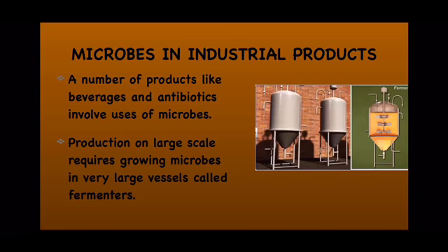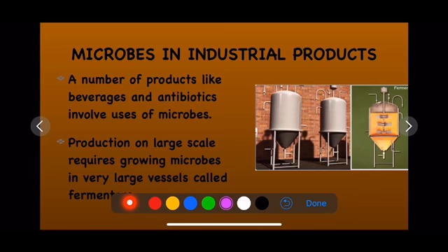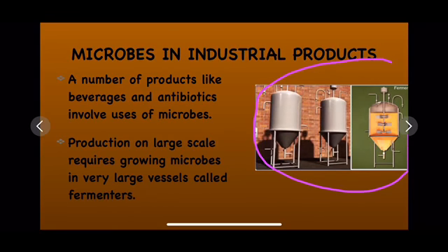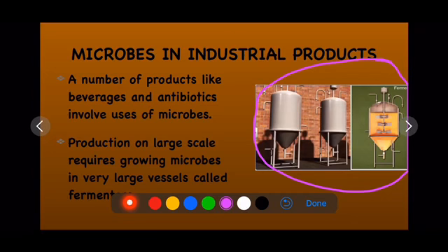So microbes play a very important role for producing industrial products like alcohol and antibiotics. Here you are seeing special vessels, and these vessels are said to be fermenters. In these fermenters, fermentation is done on a commercial scale, and you will get different products, right?